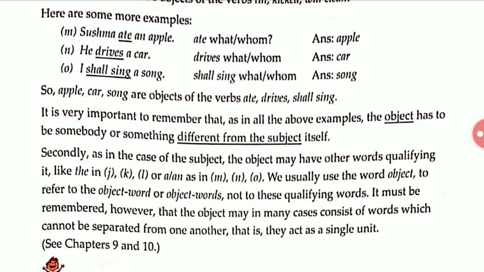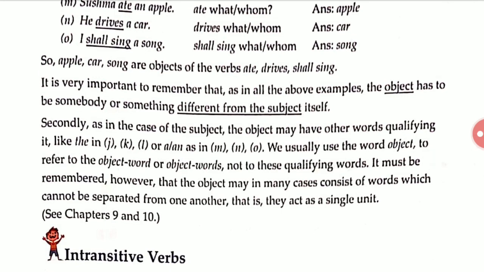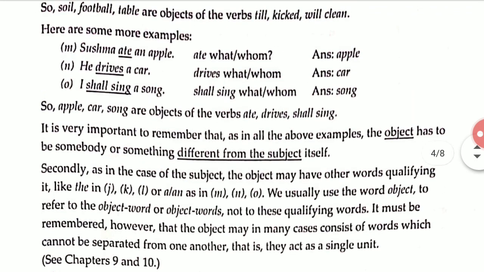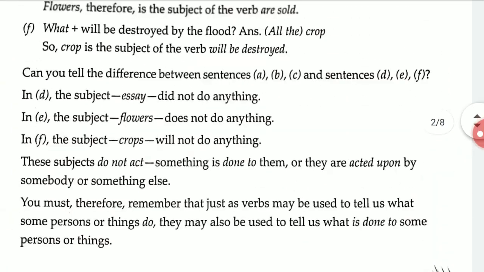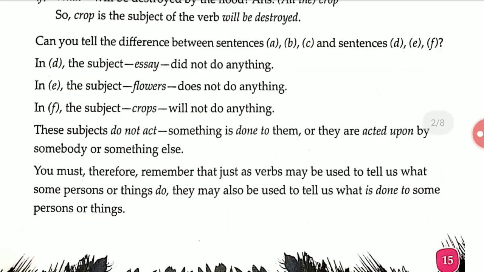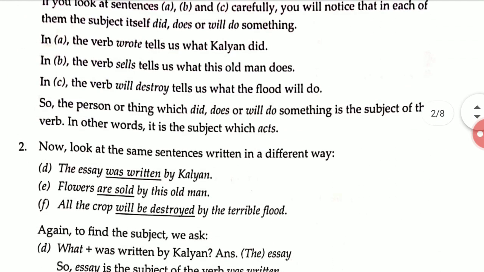Secondly, as in the case of the subject, the object may have other words qualifying it, like the example. We usually use the word object to refer to the object word or object words. It is like yesterday we have seen something. Here somewhere it is written. Let me find this.